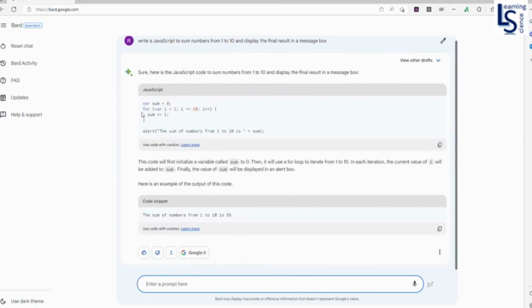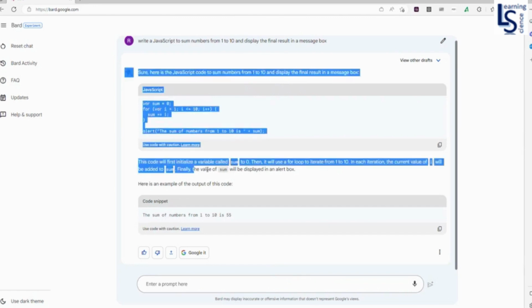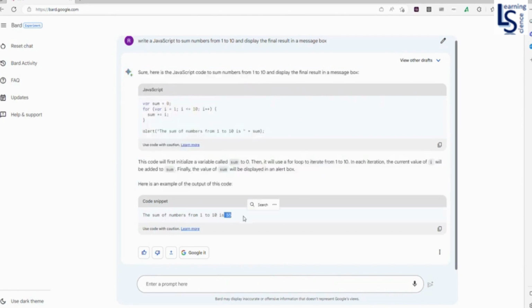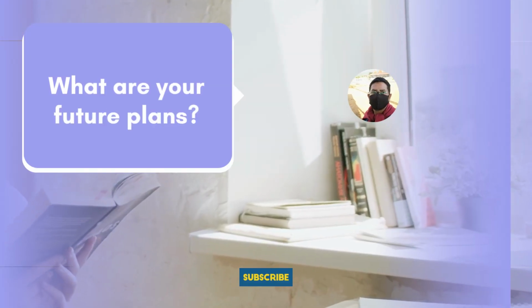So here is the JavaScript. This will loop from 1 to 10, and this will be the sum. And this is the alert message box. It will return the final result. Here you can also see the explanation of this code. And here you can see the answer. This is again awesome. What are your future plans?